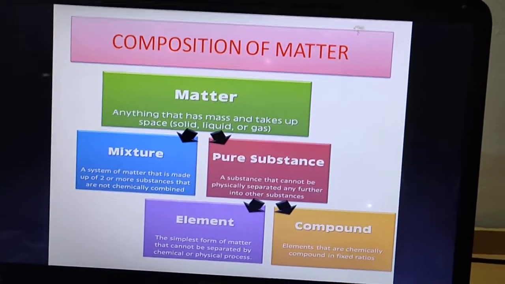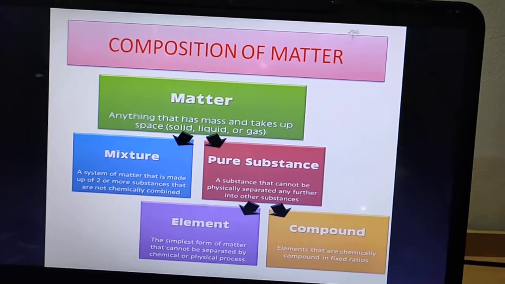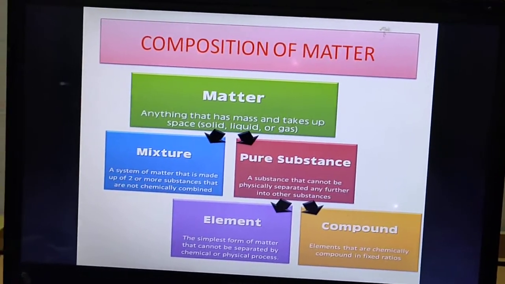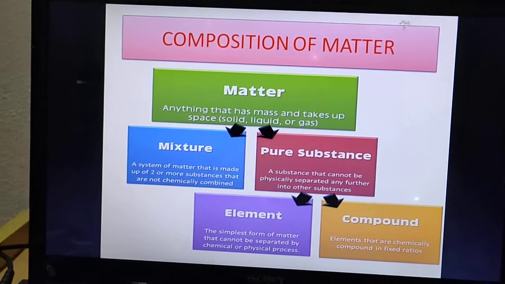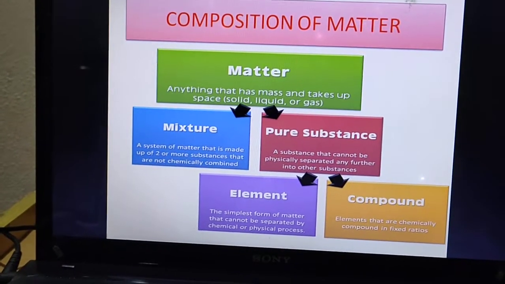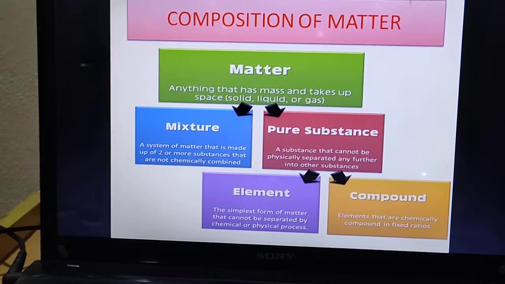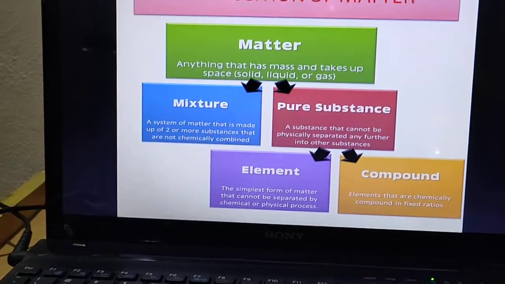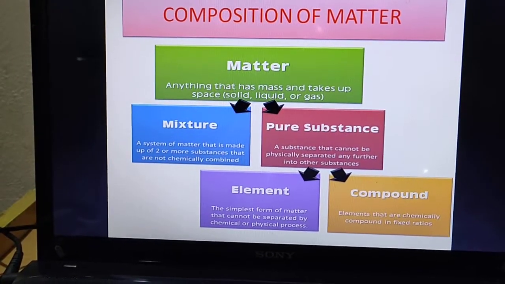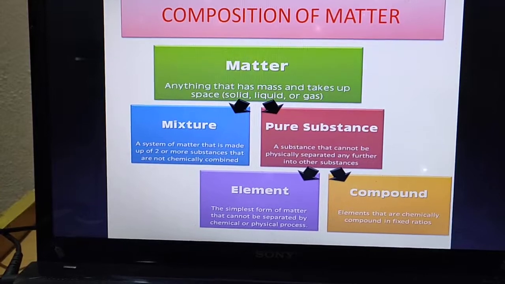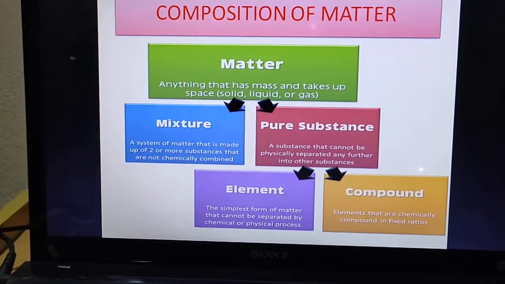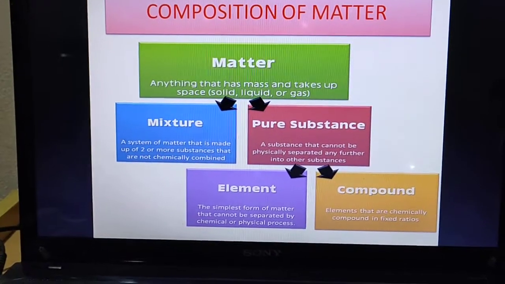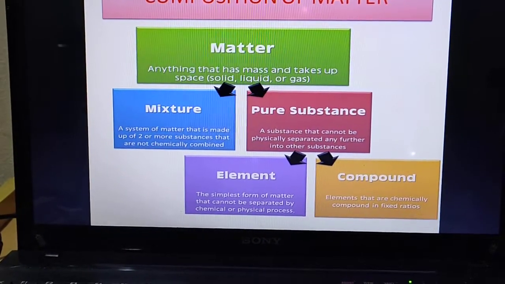Composition of matter. Now matter is composed of either a pure substance or a combination of pure substances. Now you must be thinking, what is a pure substance? A pure substance has fixed chemical as well as physical properties. Means, for example, if I want to tell elements and compounds, they come in the category of pure substances.